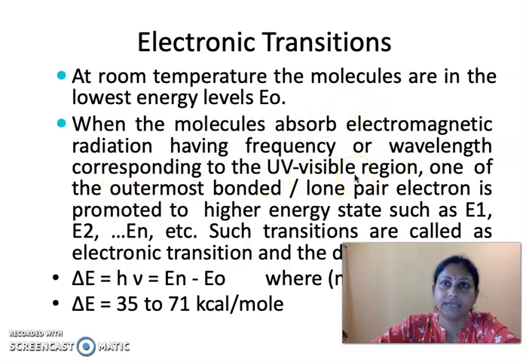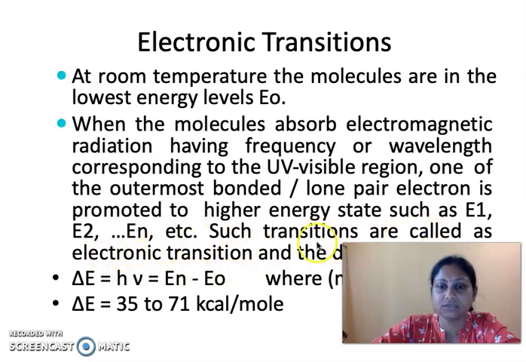One of the outermost bonded or lone pair electrons is promoted to a higher energy level, designated as E1, E2, E3, E4, or En.